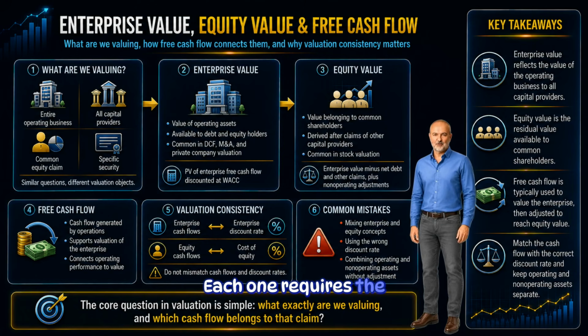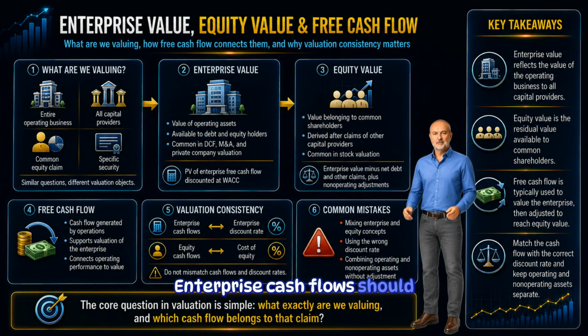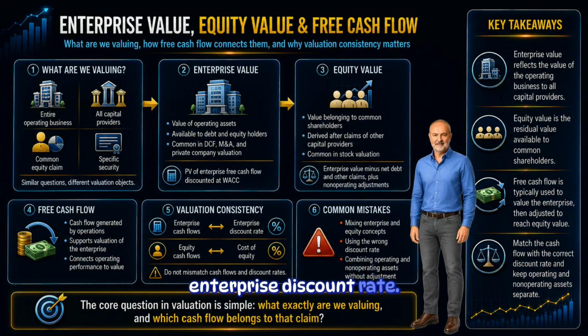Each one requires the correct cash flow and the correct discount rate. This is the discipline of valuation consistency. Enterprise cash flows should be matched with an enterprise discount rate. Equity cash flows should be matched with an equity discount rate. Operating assets should not be mixed with non-operating assets without a clear adjustment.